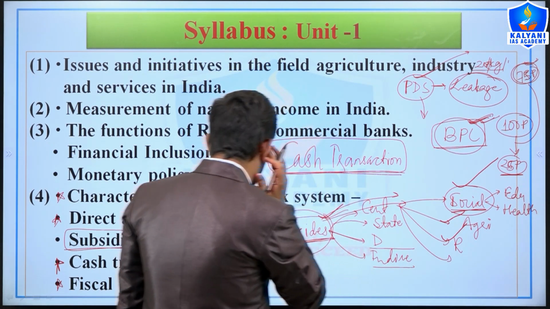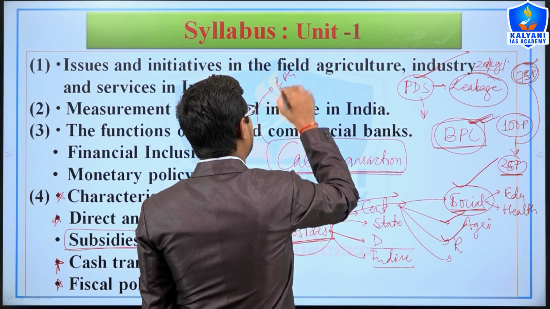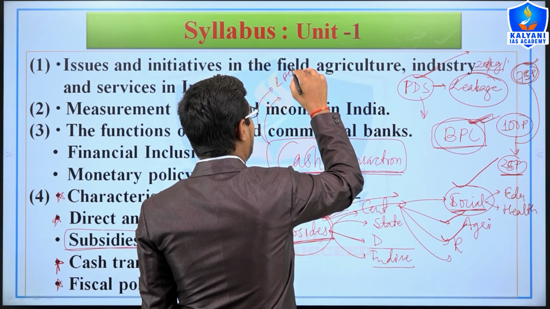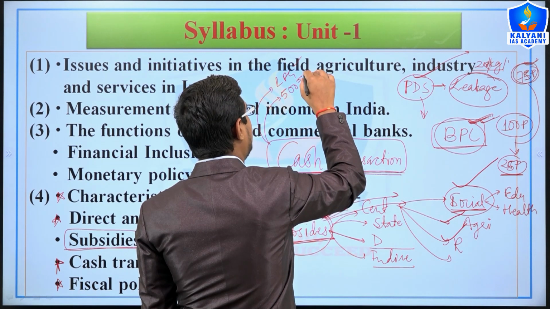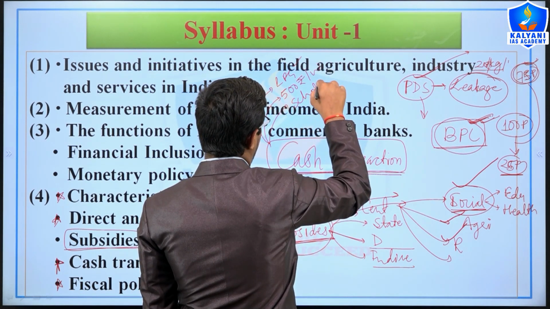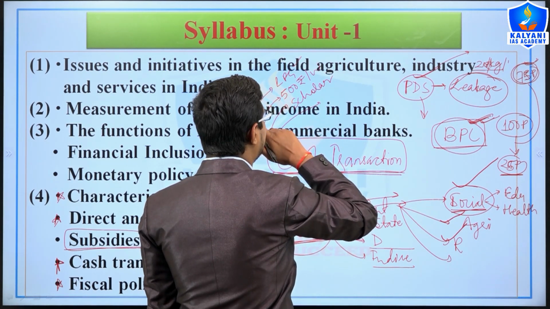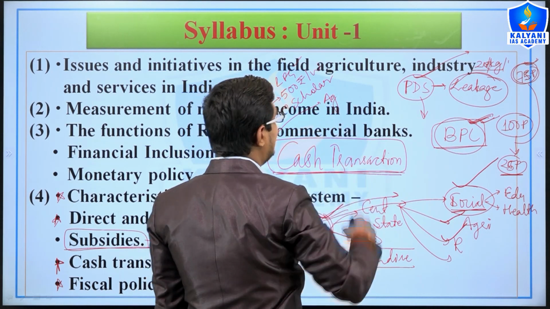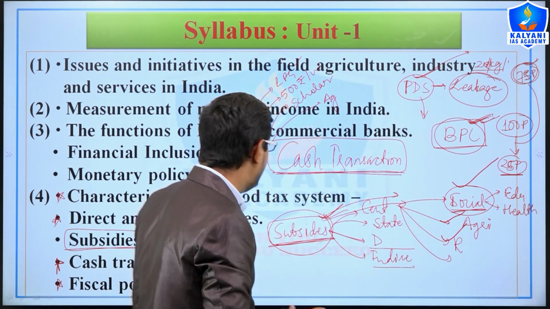How? See, now, whether it is LPG subsidy, or in the corona times 500 rupees per woman, or scholarships in the field of education, or any agricultural subsidy, these subsidies are directly transferred to the bank account.